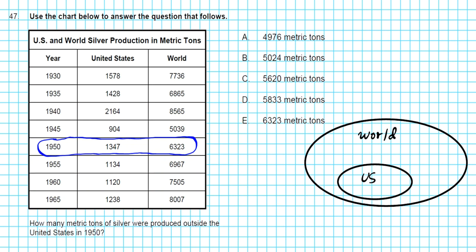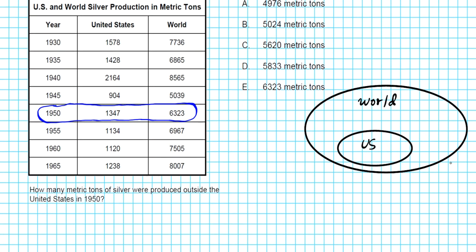Then we'll solve the resulting algebraic equation for the silver production outside the US. So the total silver produced by the whole world is equal to the number of tons of silver that the United States produces plus the number of tons produced outside the US.